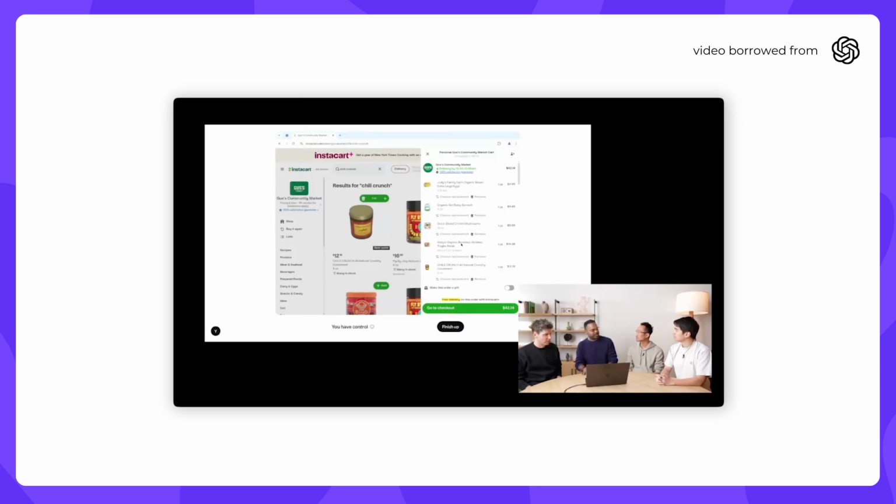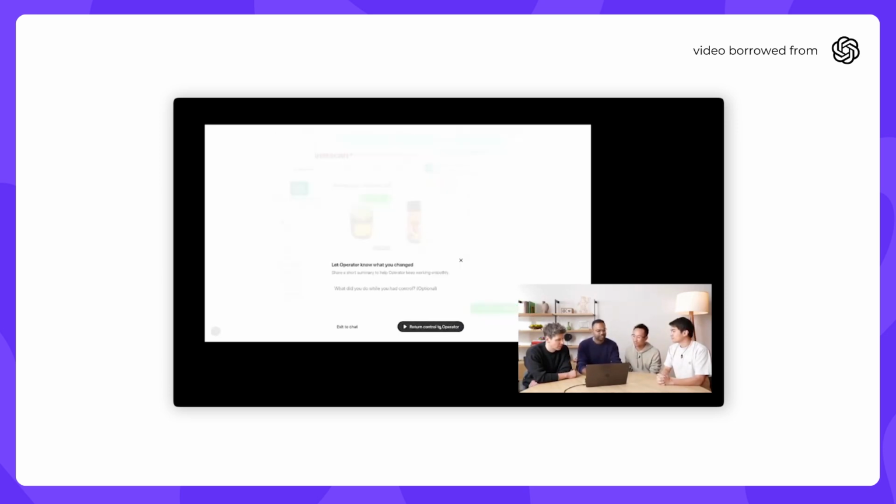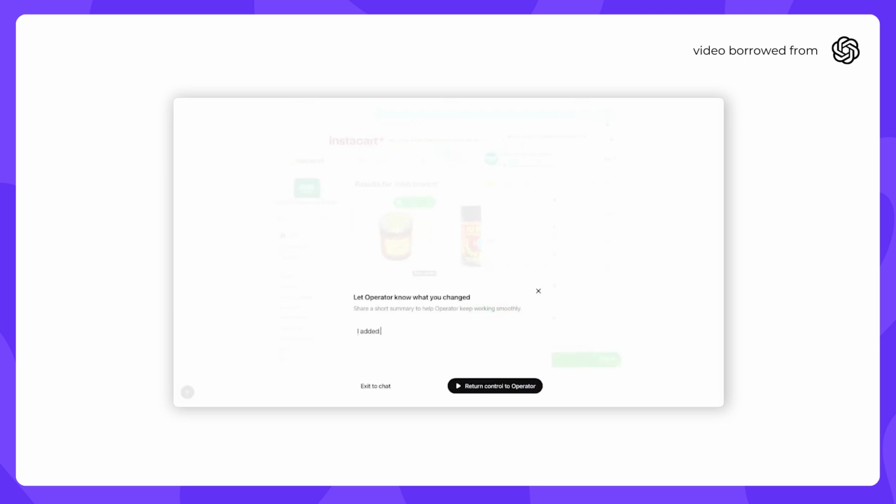At any point in time, a user should be able to take control and give operator instructions or tell a little bit more, guide a little bit more, etc. It's like passing the laptop back and forth, just like you did with Ray. Totally, exactly right. Just like, in this case, I'm gonna make those two, and then I'm just gonna tell operator. This is again very much like if you and I were working, I'd be like, hey, I did this. Can you fix this? And I'm gonna tell operator, I added another egg. Good to place order now.